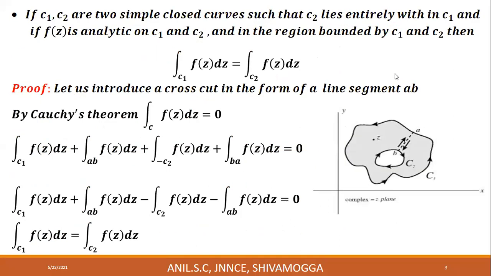Next, we note this consequence also. If f of z is analytic on C1, this external curve, analytic on C2, and in the annular region between C1 and C2, then the integral over C1 is equal to the integral over C2. This is a very important result. We use this to prove Cauchy's integral formula also. The integral over C1 of f of z dz is equal to the integral over C2 of f of z dz.